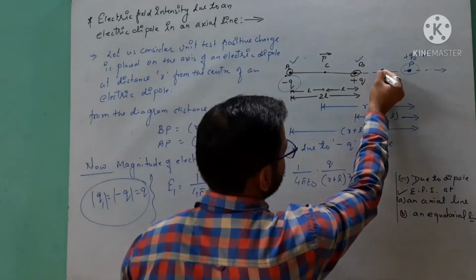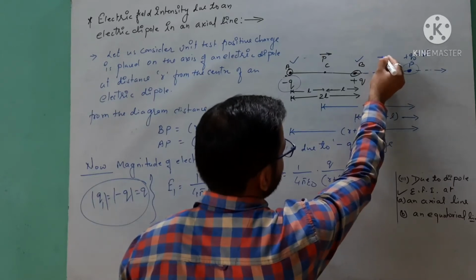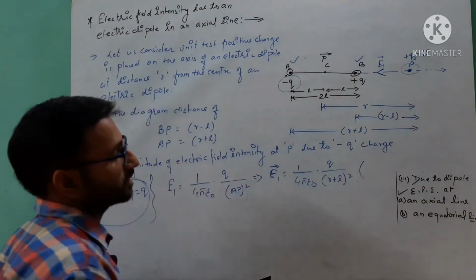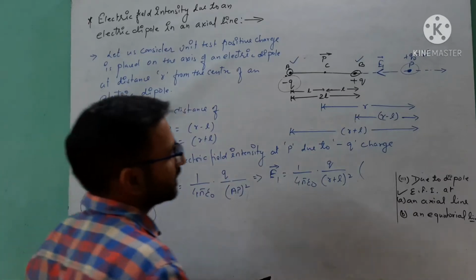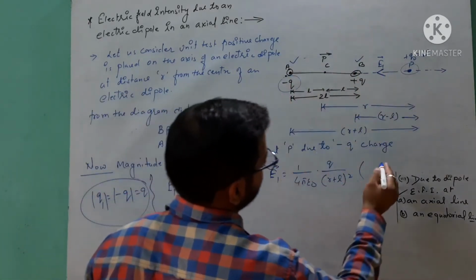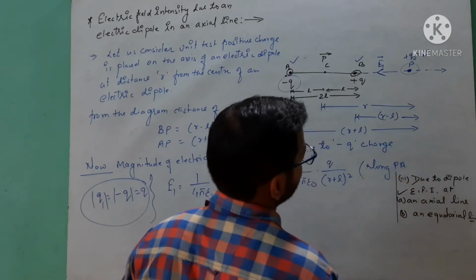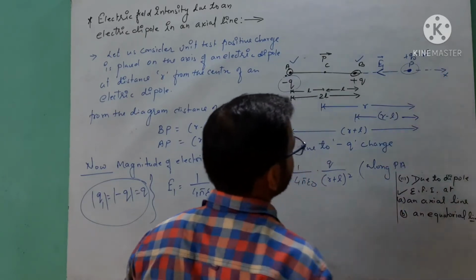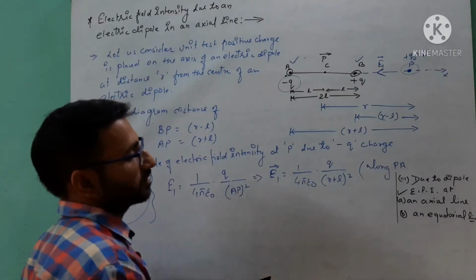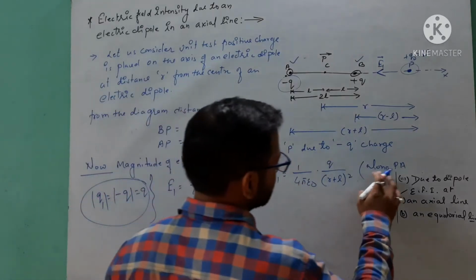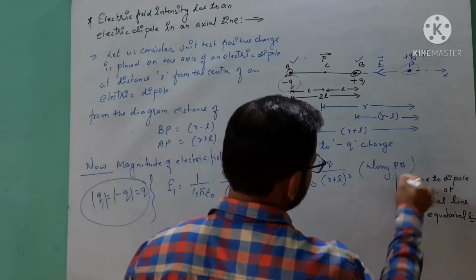So the electric field E1 here is along the direction of PA, meaning toward A. Got it?